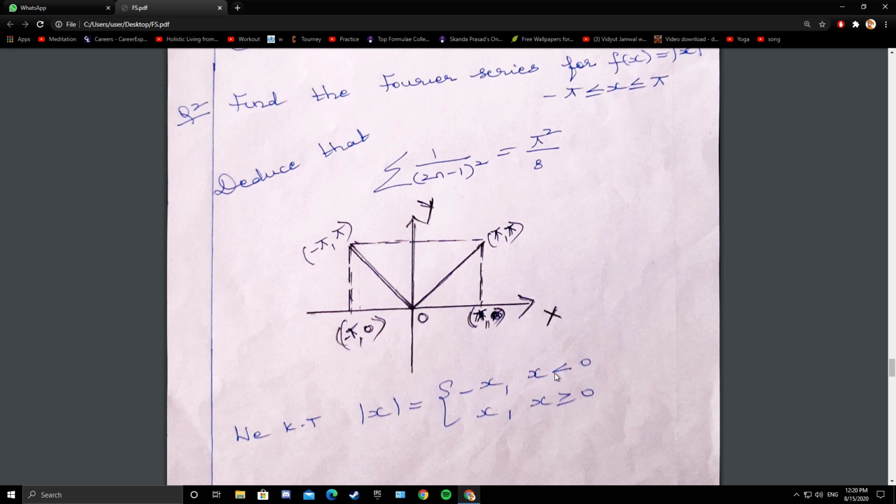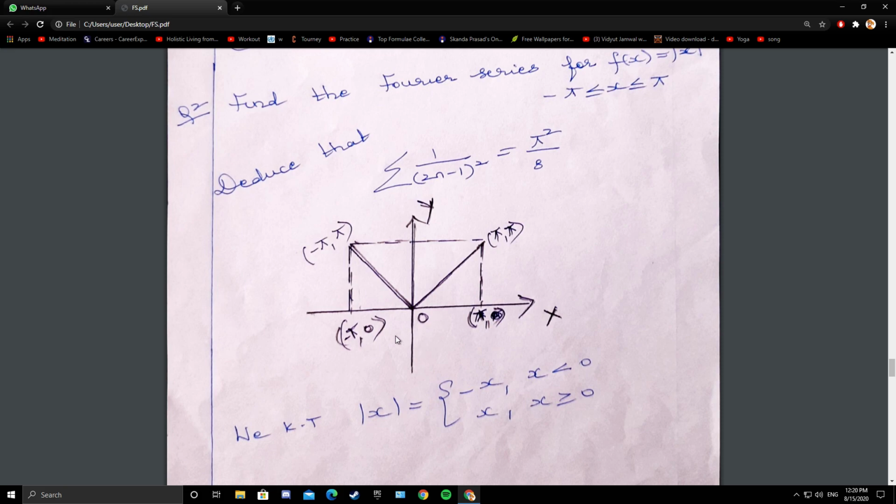So for x less than 0 it is here. For x greater than 0, y equals x, a straight line passing through the origin. For x less than 0, this curve. So it is symmetric about the y-axis. It is symmetric about the y-axis. So it is an even function.